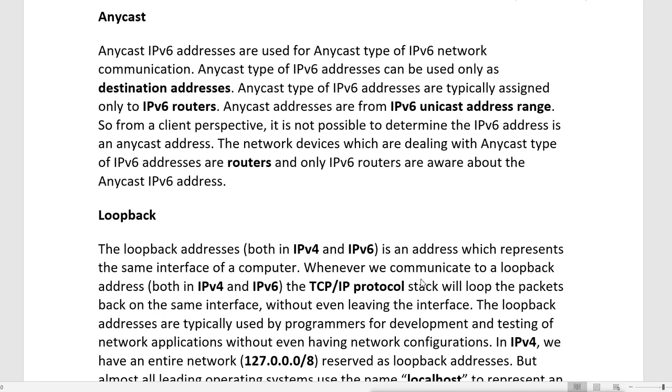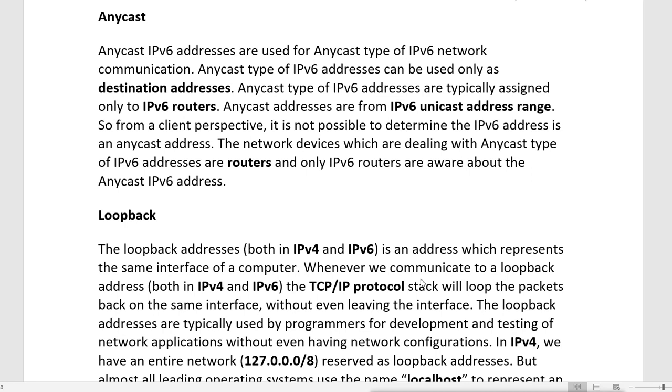These Anycast IPv6 addresses are used for Anycast type of IPv6 network communication. Anycast type of IPv6 addresses can be used only as destination addresses, and they are typically assigned only to IPv6 routers. Anycast addresses are from the IPv6 unicast addresses range. So from a client perspective, it is not possible to determine that an IPv6 address is an Anycast address. The network devices which deal with Anycast type of IPv6 addresses are routers, and only IPv6 routers are aware of the Anycast IPv6 addresses.